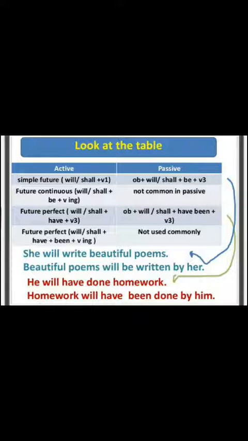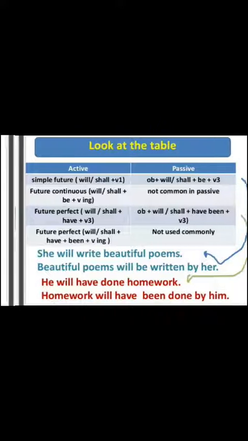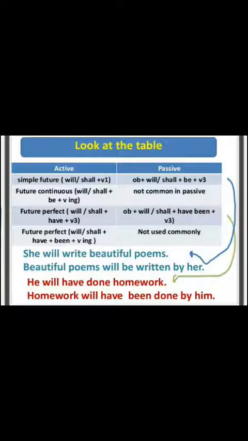You have to choose any one, will or shall, plus be should be added, and then, according to the rule you know very well, in passive voice always use the third form of the verb. Always remember, in passive voice you have to use the third form of the verb. Okay, keep this in mind always.